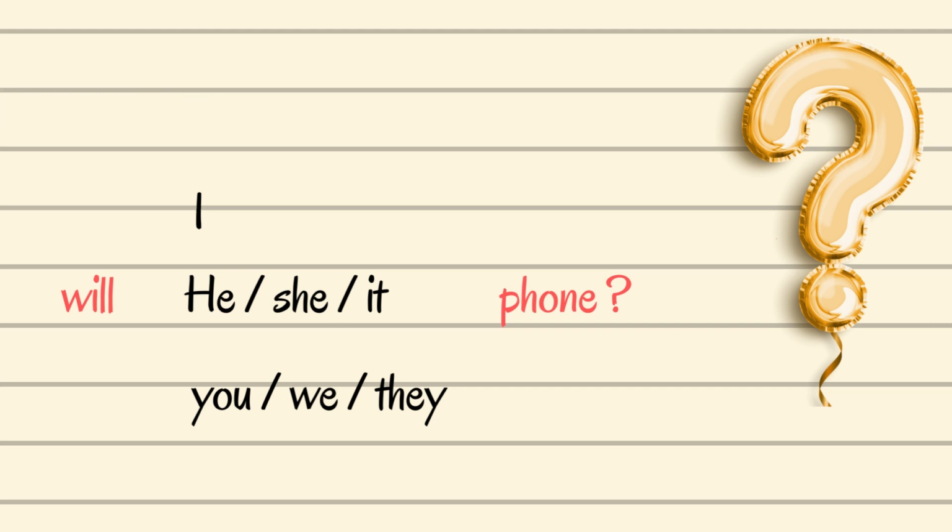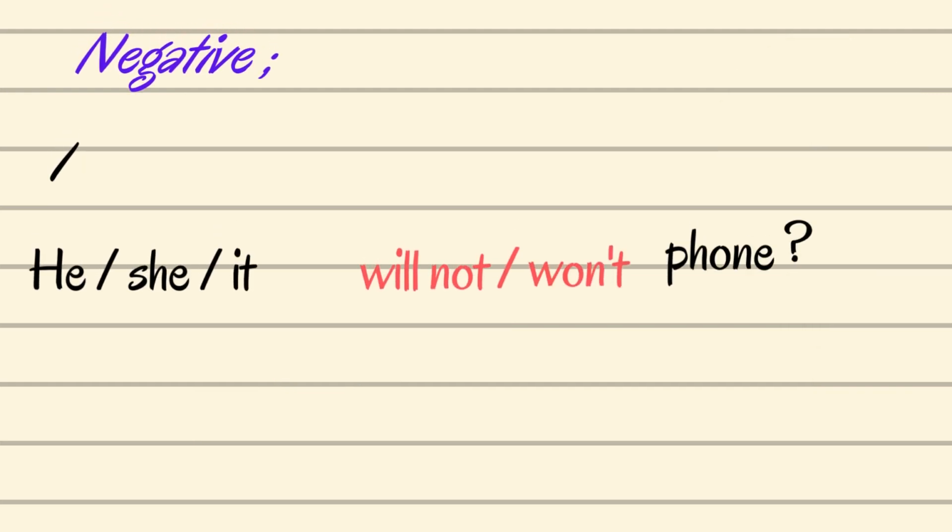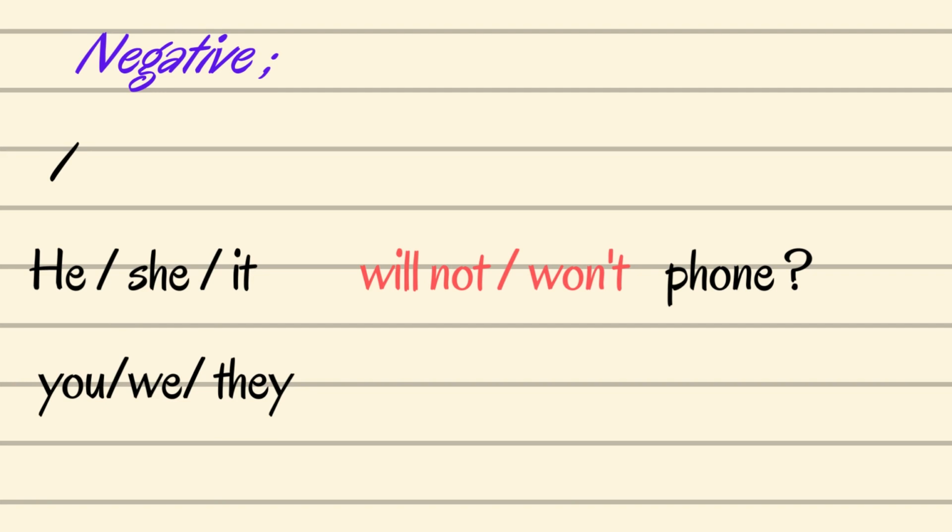Okay, then we have the negative sentence. So for the negative, we have also long and short form. So the first one is the long form, so will not, and we can also use won't as a short form. So I will not phone or I won't phone.